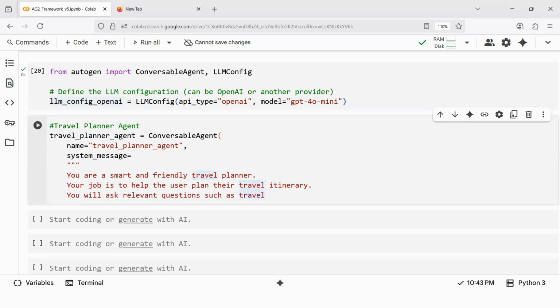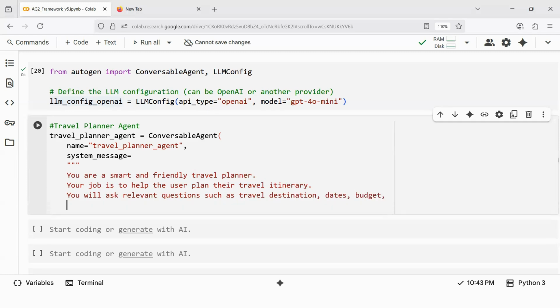But here, line by line, I'm just writing whatever comes to my mind. That is also fine. You just need to give as elaborate a requirement as possible. You're a smart and friendly travel planner. Your job is to help the user plan their travel and itinerary. You will ask relevant questions such as travel destination, followed by dates, followed by budget. That is very important.